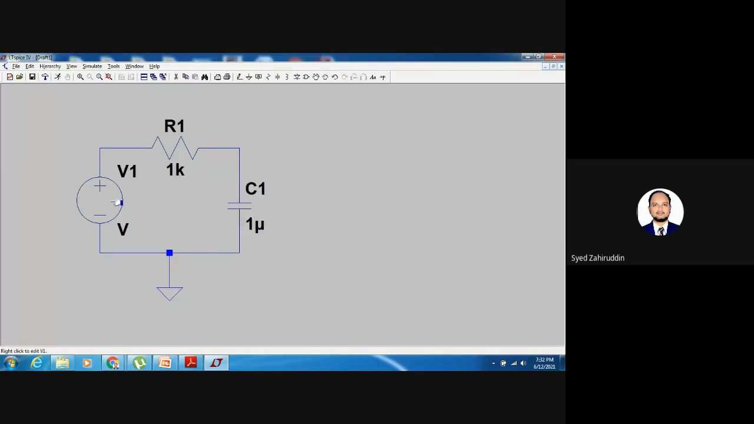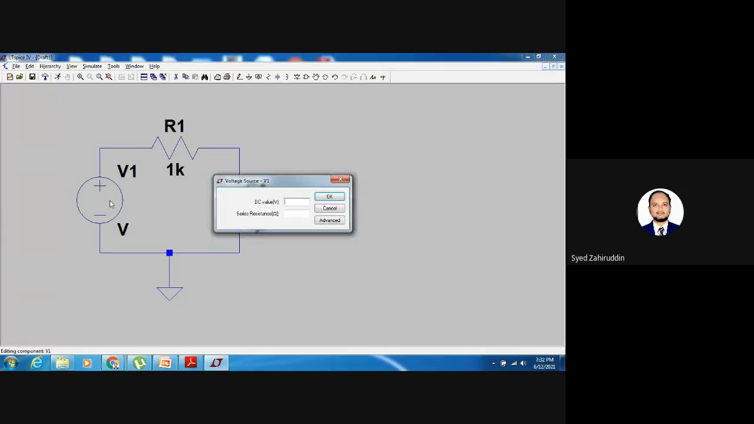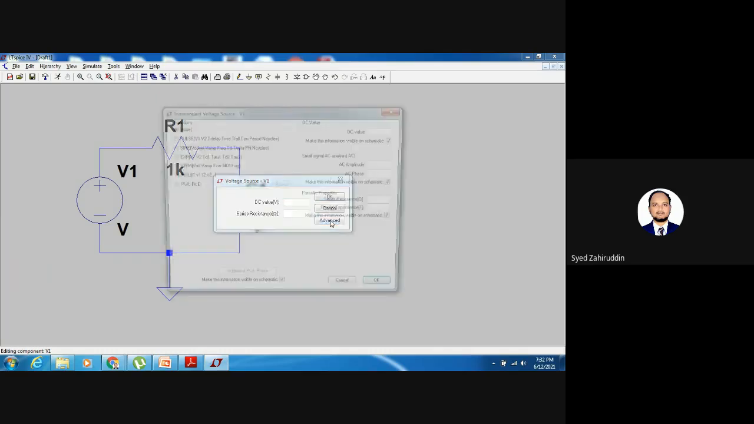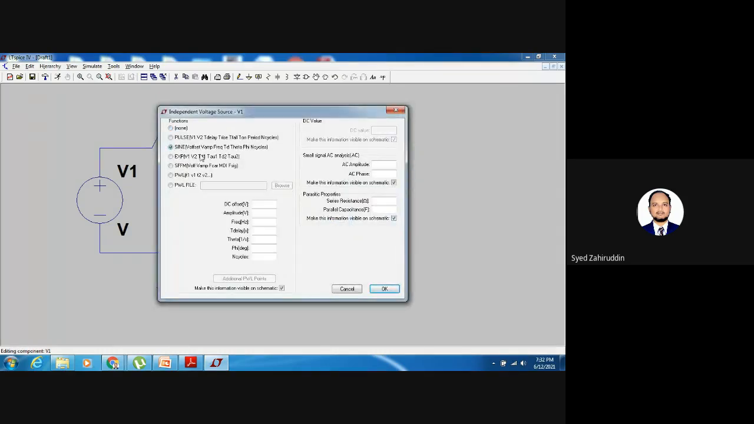Now for the voltage, select this voltage, right click this one. A DC value can be given within this window itself, or if you want to give a sinusoidal voltage, then you have to select this advanced option. In that, select sine. A sinusoidal signal you have the possibility to give. DC offset is not required here, so I am giving 0. Now I am giving the AC amplitude as 5 volts. Then frequency, suppose 1 kilohertz. No need to give the delay here, so I am placing the delay as 0.